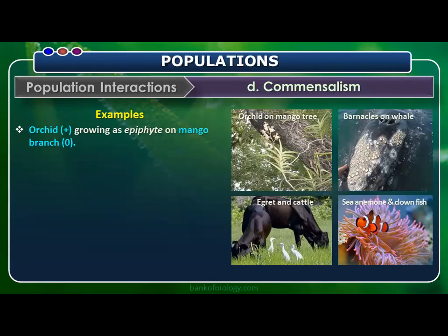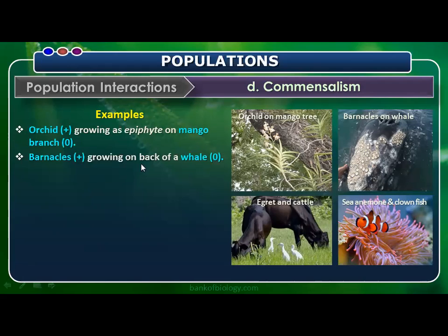So orchids growing as epiphyte on a mango branch. Examples are very important here. On screen, you can see the example visual also. So orchids growing as epiphytes on mango branches is one of the best examples here for commensalism.